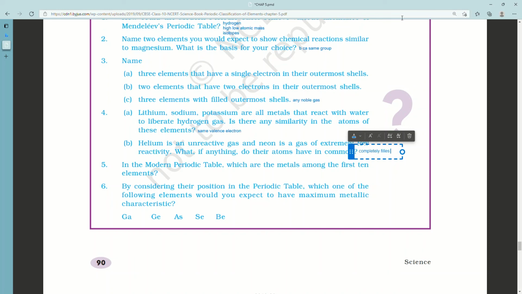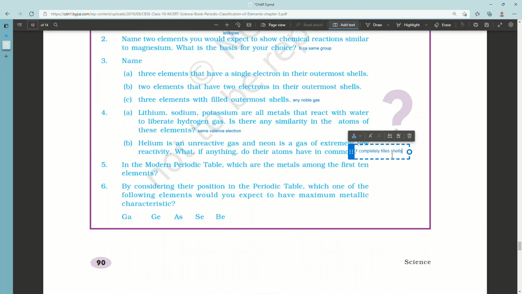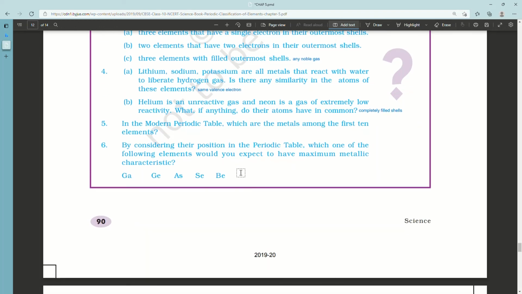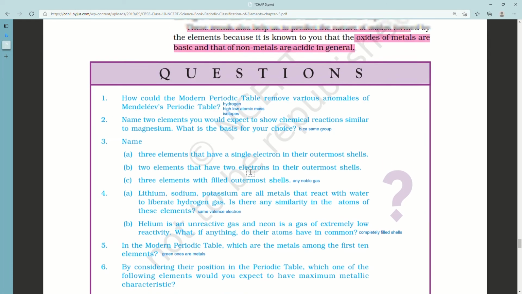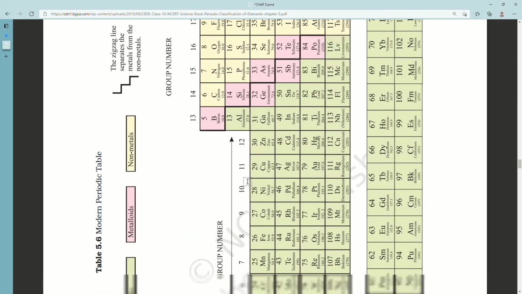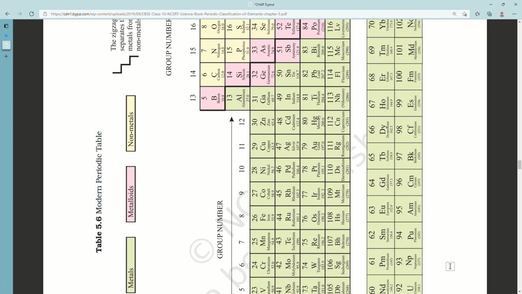Fourth. A. Lithium, sodium, potassium are all metals. They react with water to liberate hydrogen gas. Is there any similarity in the atoms of these elements? They have the same number of valence electrons. B. Helium is an unreactive gas and neon is a gas of extremely low reactivity. What, if anything, do their atoms have in common? Their atoms' last shells are completely filled, so they are very unreactive.